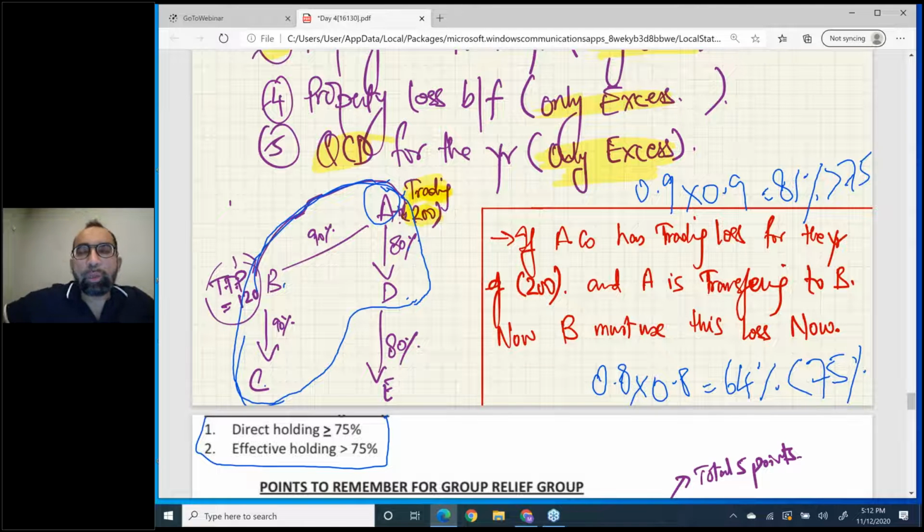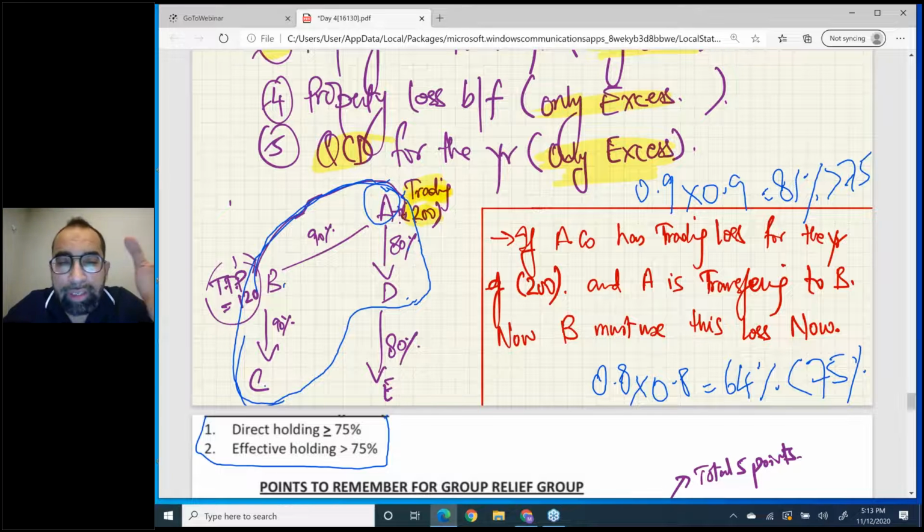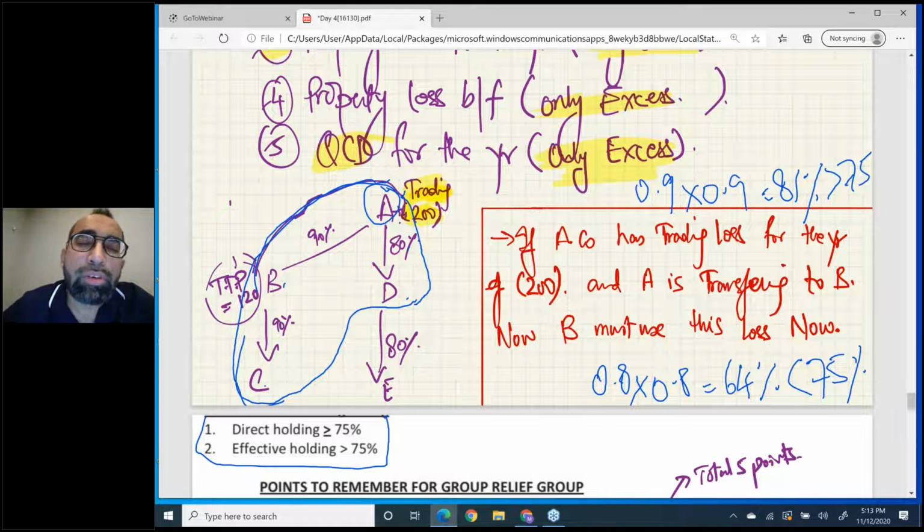A surrendering company is the company that gives away its loss to another member of the group. And the company who receives the loss is called claimant company.